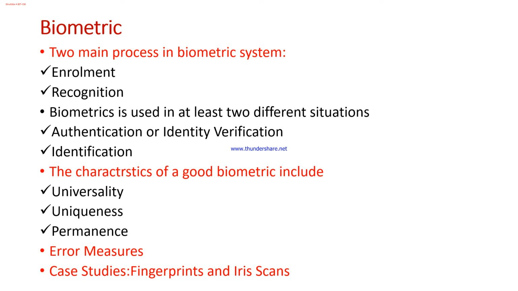Many times it also happens that the current data and sample data don't belong to the same person, but it still gives you a result saying yes, the two match. So this is called the false accept rate and the false reject rate.